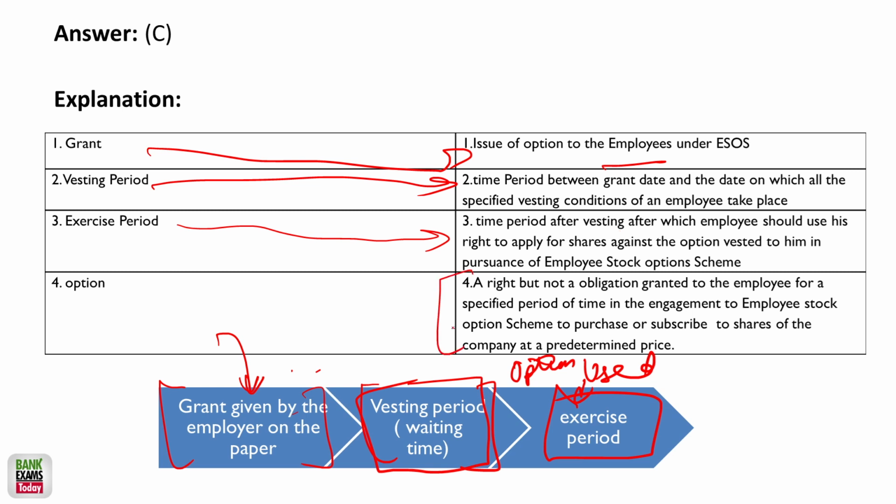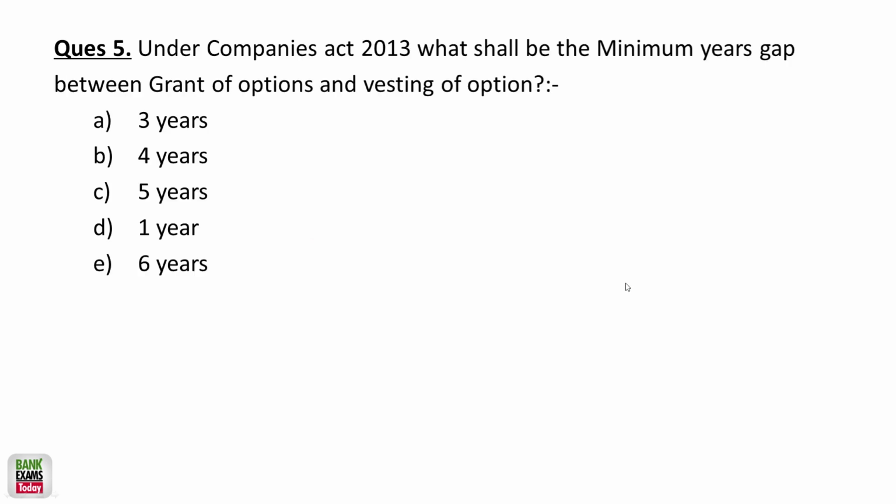Option is a right but not an obligation. So that's it. The keyword is important: right but not an obligation.